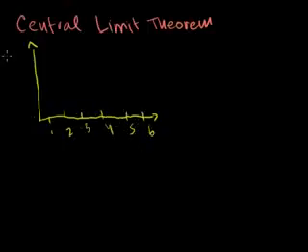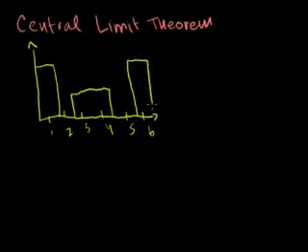It's some kind of crazy dice that's very likely to get a 1. You have a very high likelihood of getting a 1. Let's say it's impossible to get a 2. Let's say it's an okay likelihood of getting a 3 or a 4. Let's say it's impossible to get a 5. And let's say it's very likely to get a 6 like that. So that's my probability distribution function.